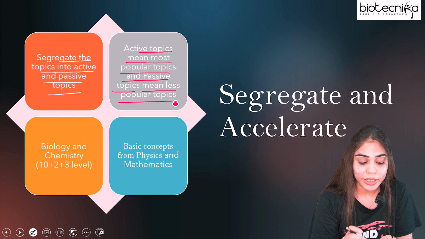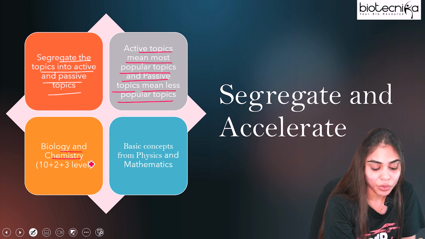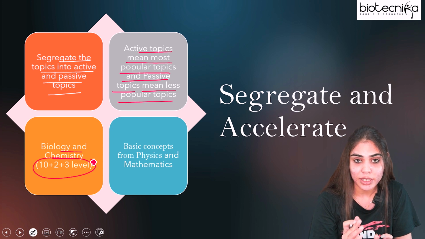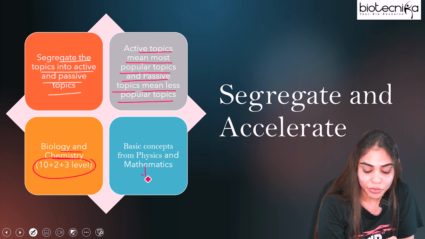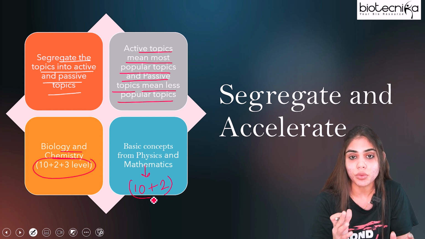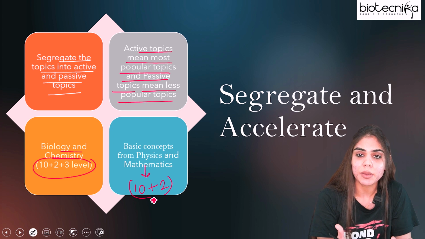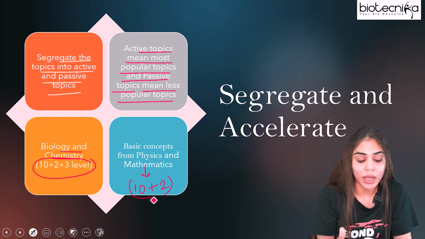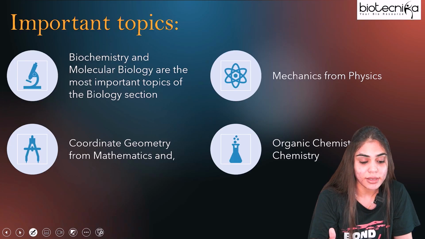Here we have already seen that for biology and chemistry you have to focus on 10 plus 2 plus 3 level, and for basic concepts from physics and mathematics you have to focus on 10 plus 2 level itself. So you have to segregate all the syllabus into more common or popular topics, and less popular topics. But before this you have to go through the question paper and divide all these syllabus.